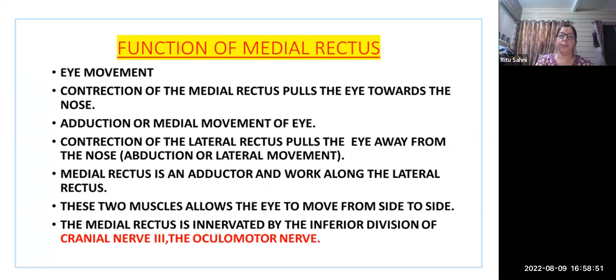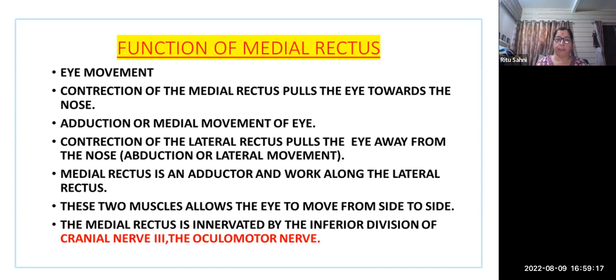And we know the function of the medial rectus is eye movement, where contraction of the medial rectus pulls the eye towards the nose, that is the adduction or medial movement of the eye. Contraction of the lateral rectus pulls the eye away from the nose, that is the abduction or lateral movement. The medial rectus is an adductor and works along with the lateral rectus.